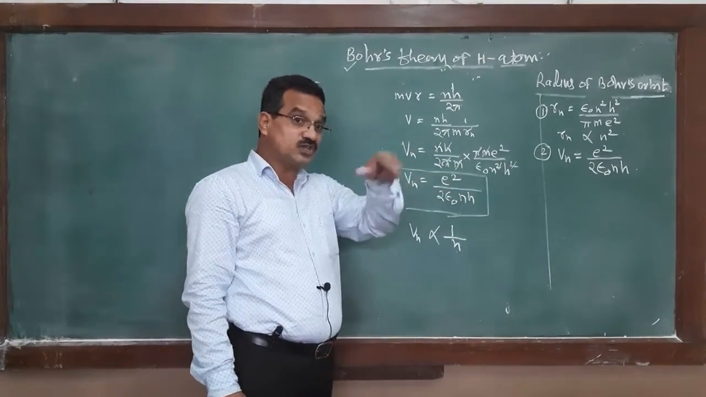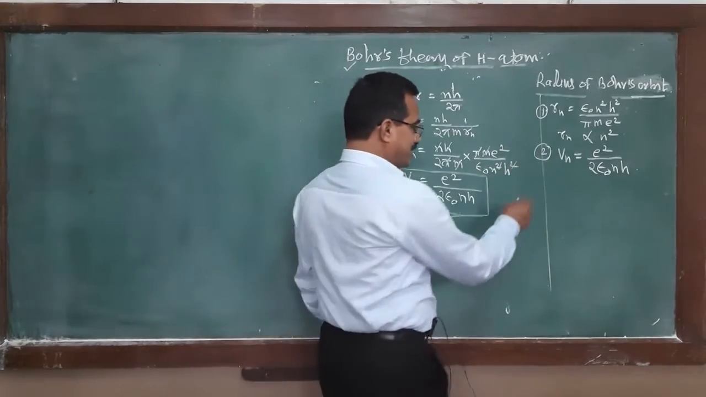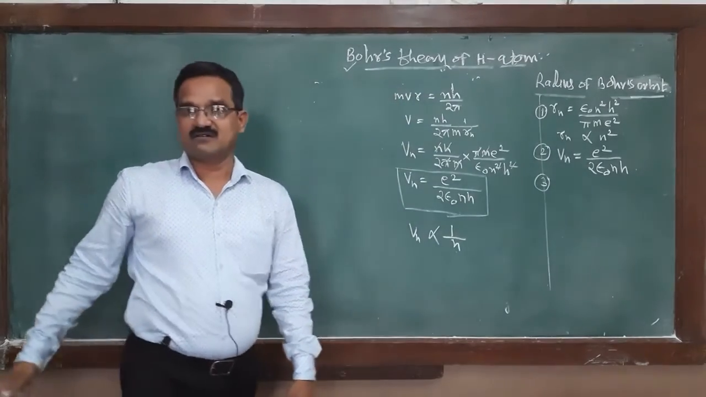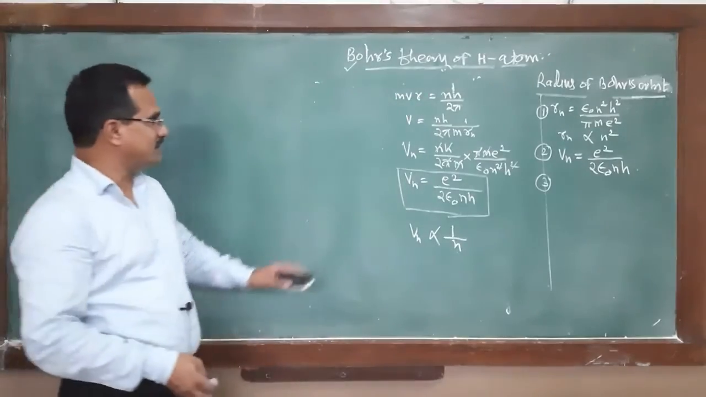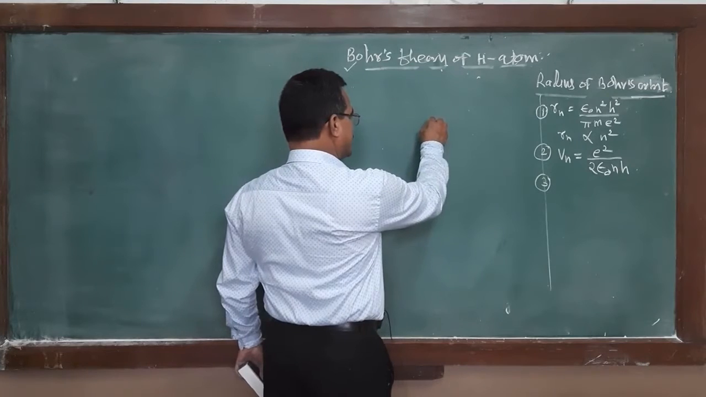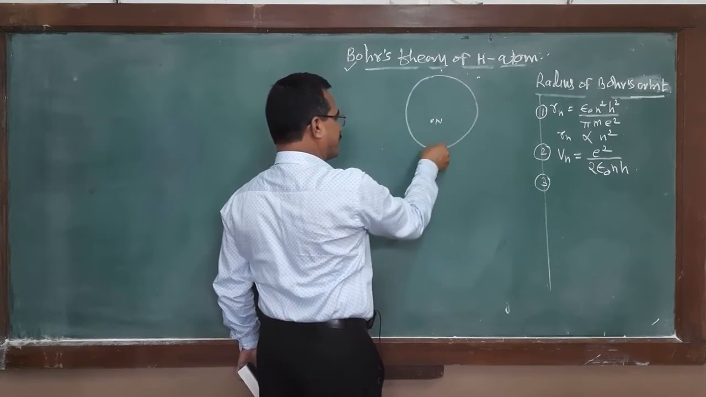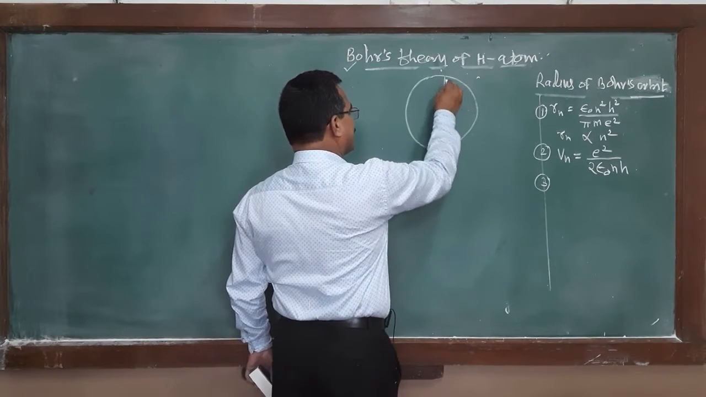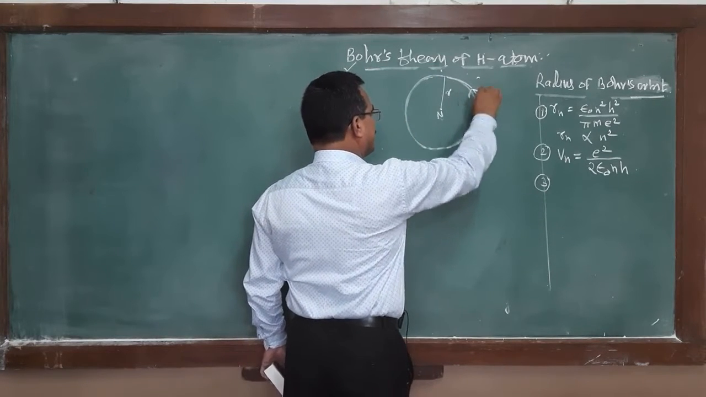But what about the velocity of the electron revolving within that orbit? That velocity must be equal to this. The next point, what is the frequency of revolution of the electron? For finding the frequency of revolution, suppose there is a nucleus, and an electron is revolving in this orbit with radius, say, r.